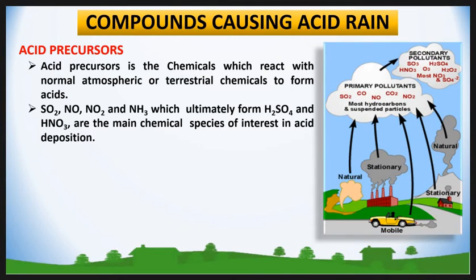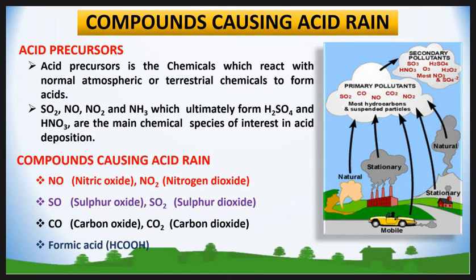In the air pollution lecture, we studied the primary pollutants like SO2, that is sulfur dioxide, and NO, that is nitrogen oxide. These primary air pollutants play a main role in acid rain formation in the atmosphere. The major compounds causing acid rain are nitric oxide, sulfur oxide, carbon oxide and formic acid.